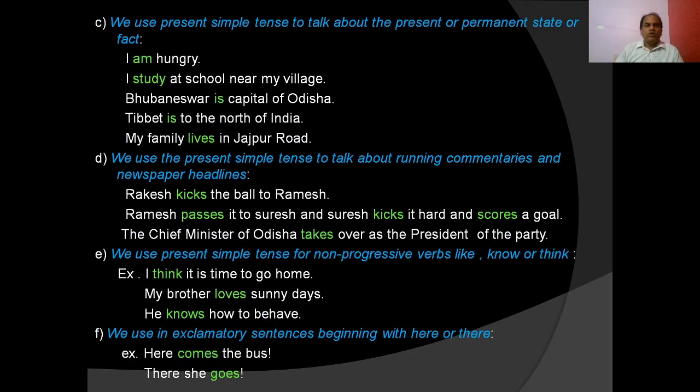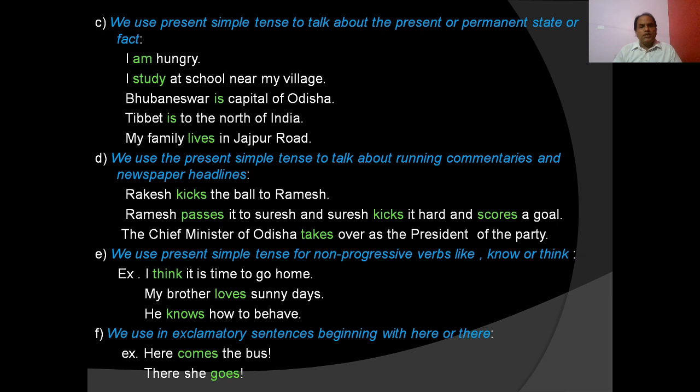And we also use the present simple tense to talk about a present or permanent state or fact. I am hungry, present state. I study at a school near my village. Bhubaneswar is the capital of Odisha. Tibet is to the north of India, and my family lives in Jajpur. So these are examples of a present state, present fact, or a permanent state or permanent fact. We use present simple tense in these situations.